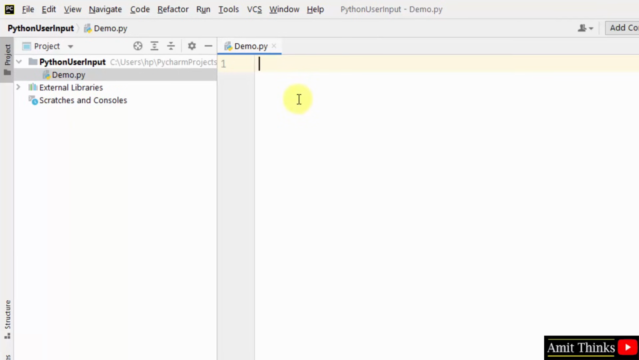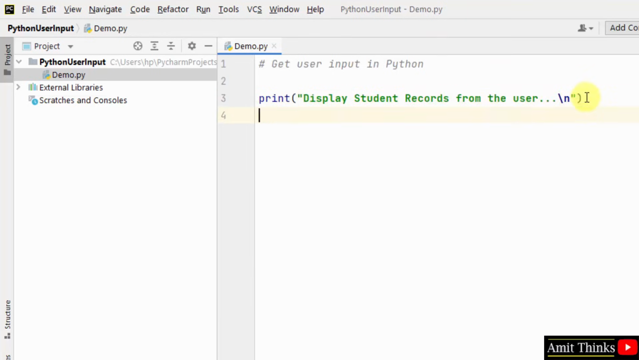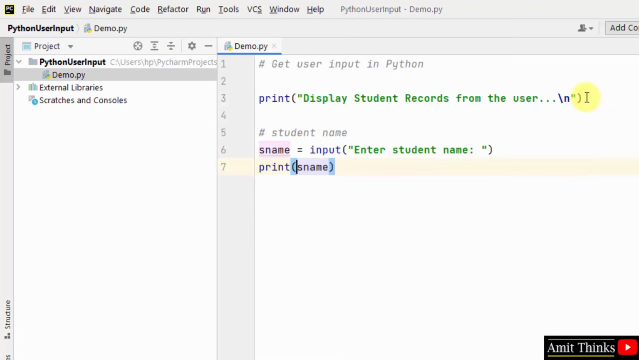Now we will see a simple example to display student records, and we'll be getting these student records through user input. How? Let's see. So we have printed this. Now at first I'll be printing the student name. For that I have taken a variable sname and I'll directly use the input method. So this text will be visible to the user: Enter student name. Okay, so this will be directly visible to the user. Now I'll just print sname. That's it.